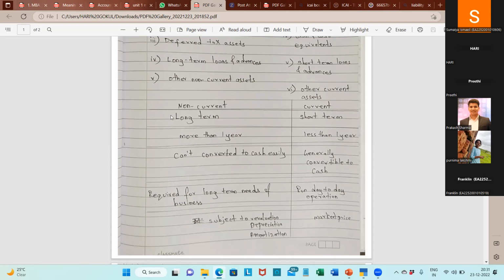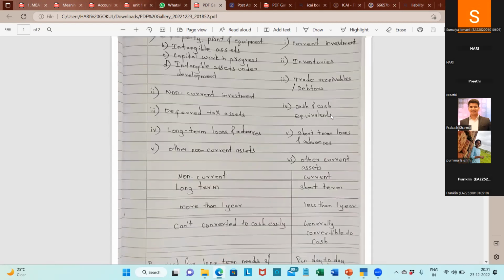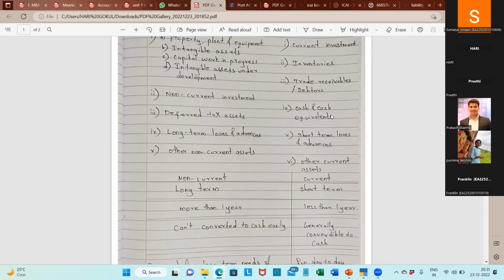And there is a difference between both of them. Non-current assets can't be converted to cash easily. We just can't sell my land immediately. I can't get 50 lakhs at once; I need to go through a process to get the 50 lakhs by selling my land. But current assets won't be like that. They are easily convertible to cash. More than 1 year and less than 1 year is the period of holding. For example, I can't sell my land frequently, say once in 12 months, but I can sell my classmate notes within 12 months.